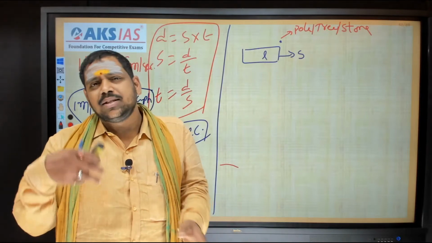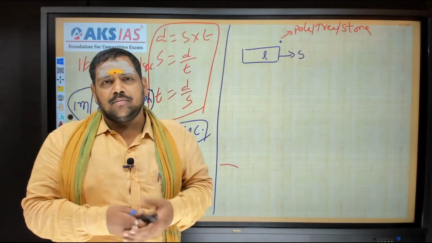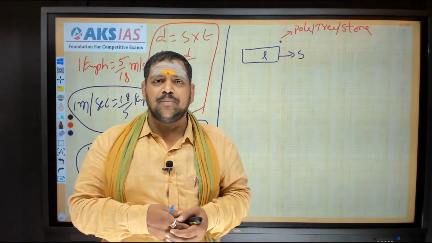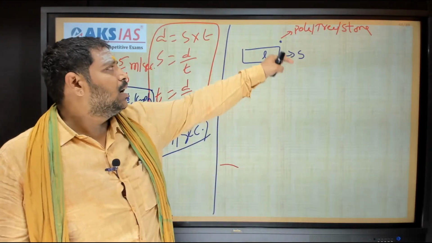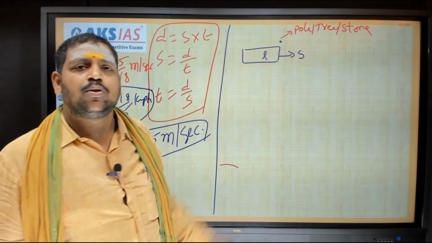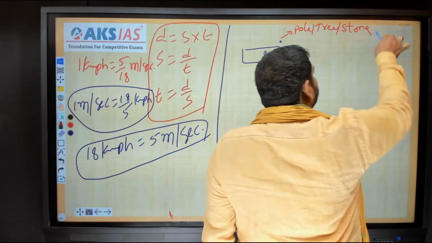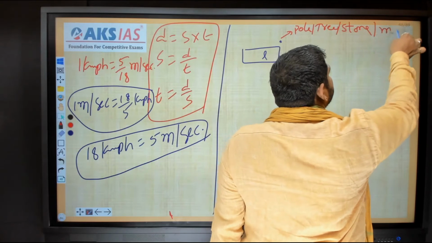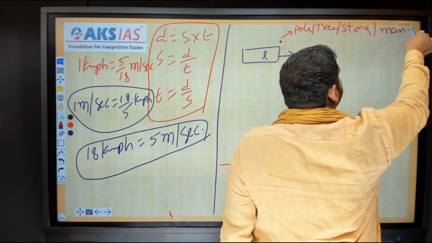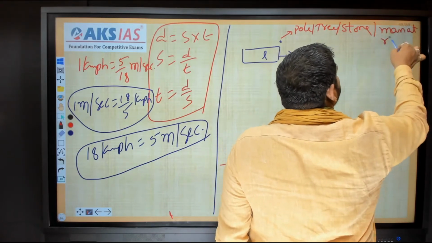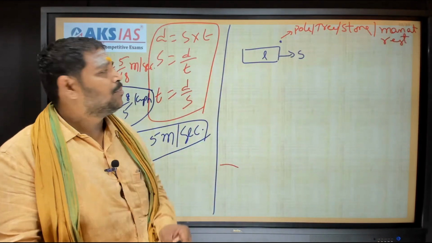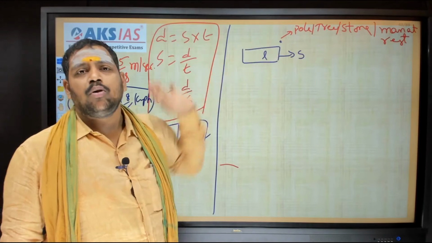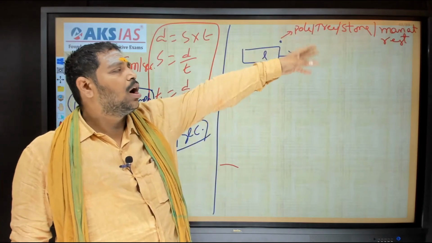That means a human being will have some motion. So here, instead of a man, we can write man at rest. If the man is at rest, then we can treat it as a pole.